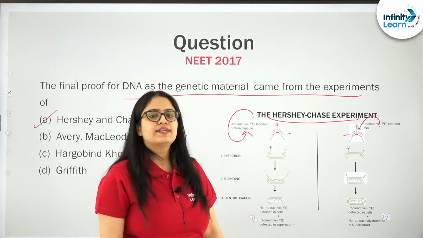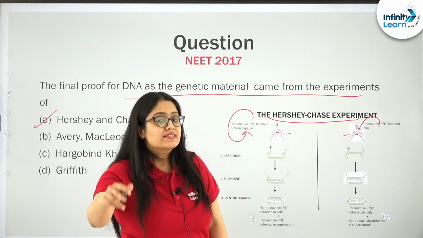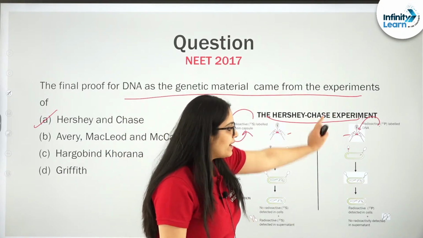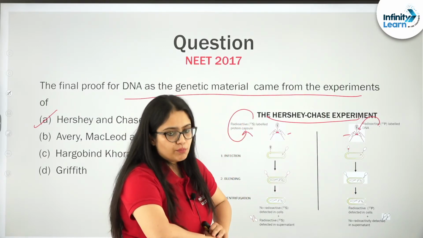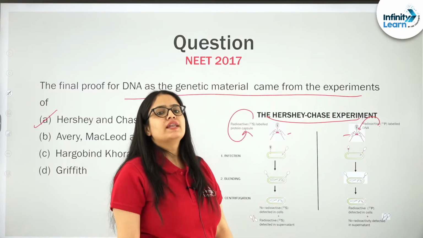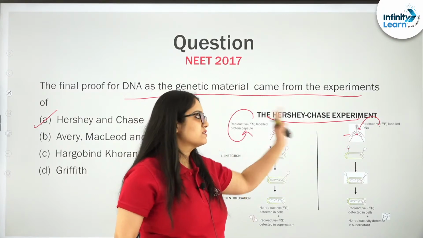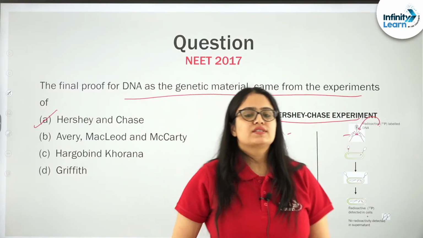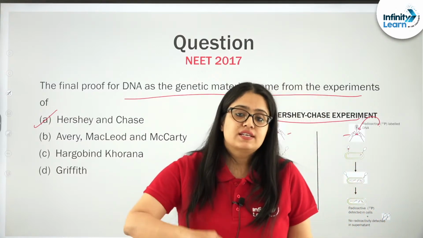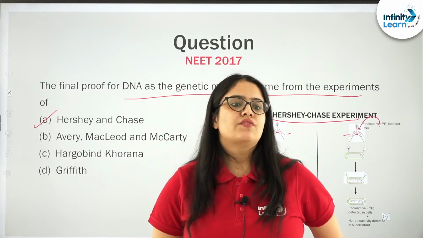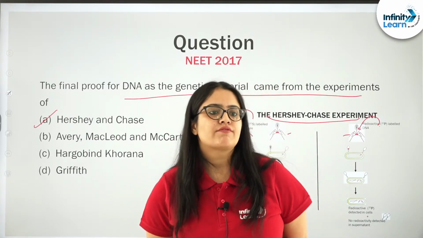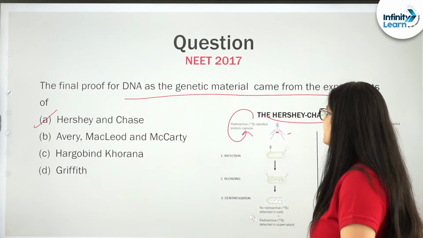And after the result, it was concluded that it is DNA that is passing from virus to E. coli and not the protein coat. Hence, the confusion between DNA and protein was solved, and it was considered that DNA is the one that is getting transferred from bacteriophage to E. coli, hence DNA is the genetic material. Right, Safura, everybody? Let us see the next question then.